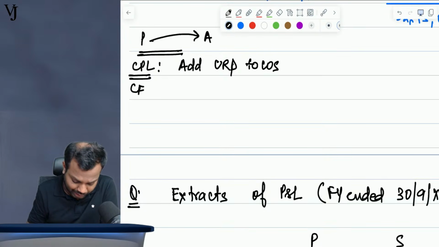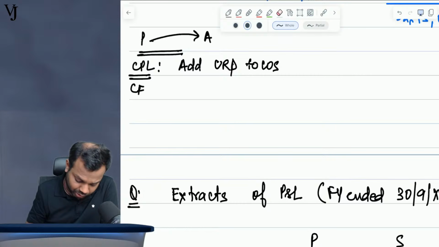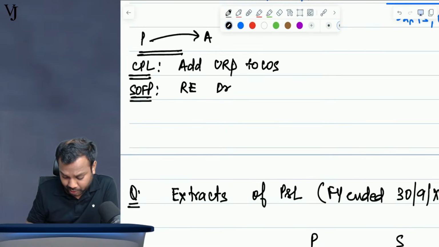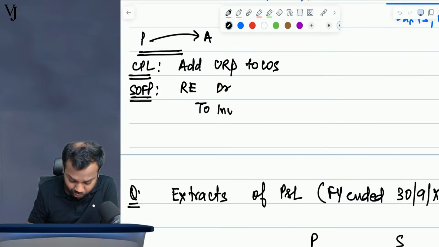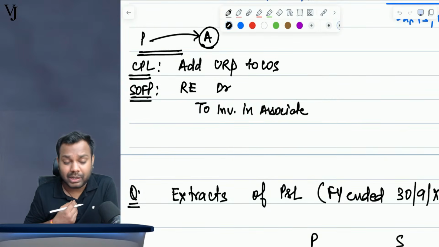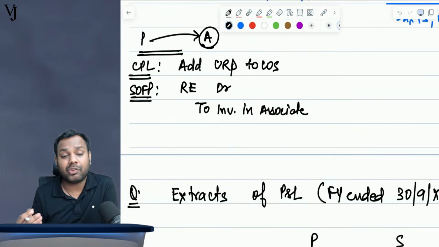In consolidated SOFP, what will you do? You will debit retained earnings and credit investment in associate, because the associate has the inventory, and we are not recording the associate's inventory in our consolidated SOFP.